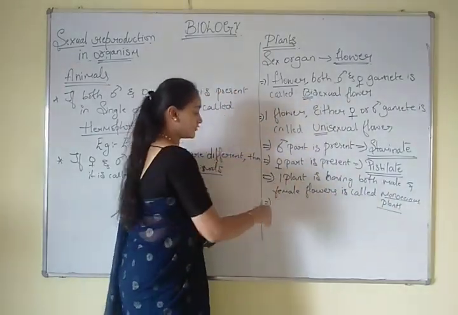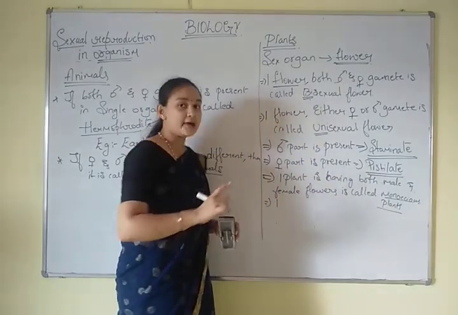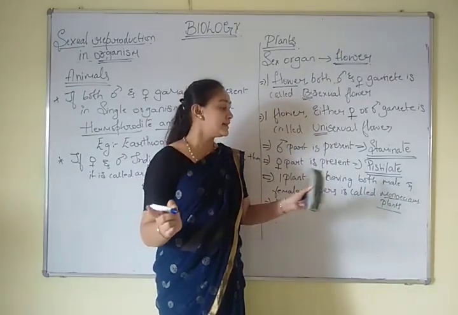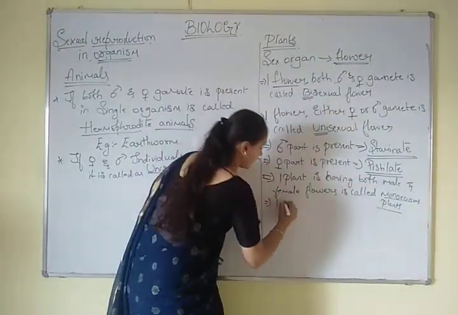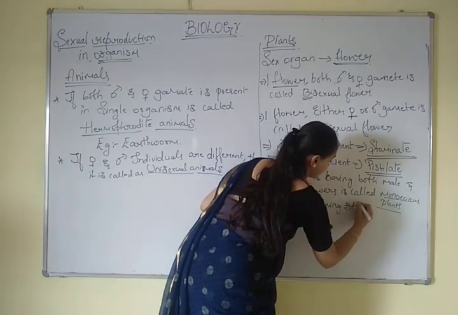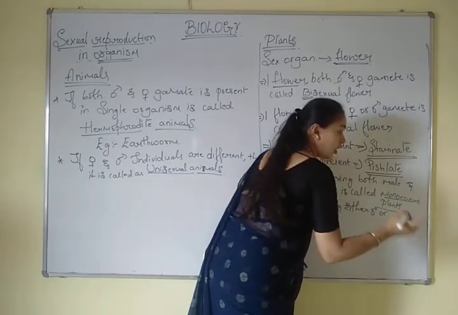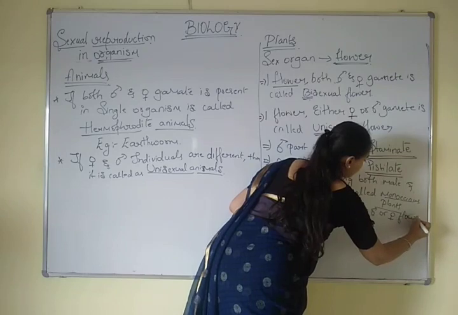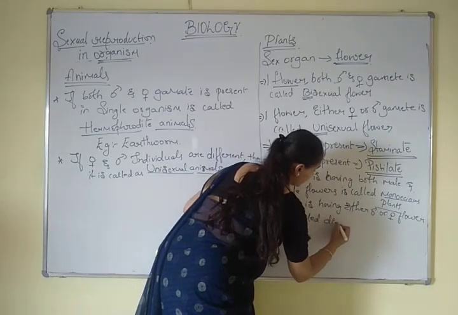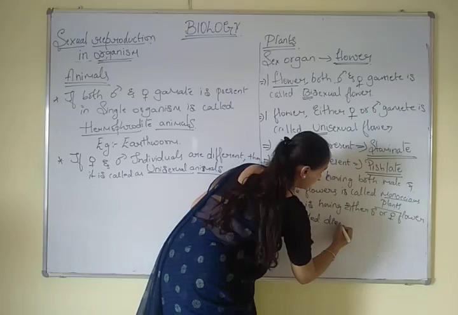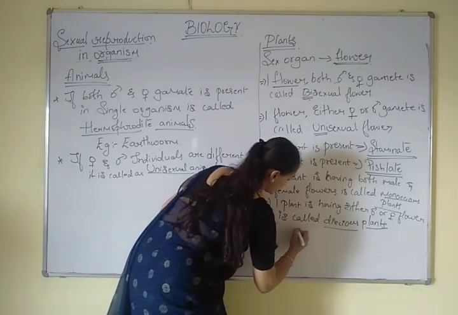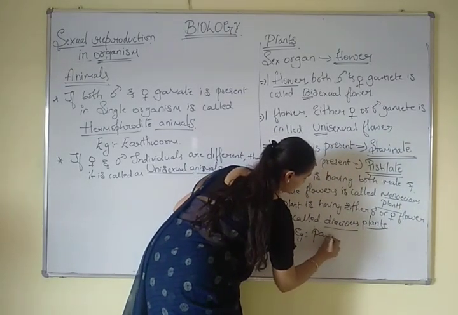In the opposite of this, if one plant is having either a male flower or a female flower, then it is called a dioecious plant. For this, the example is papaya.